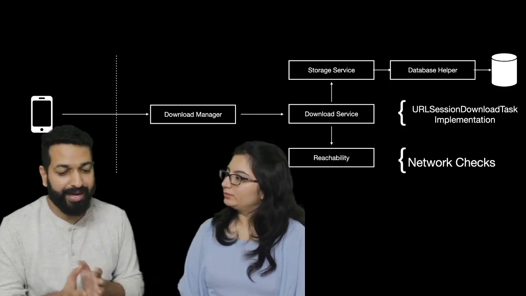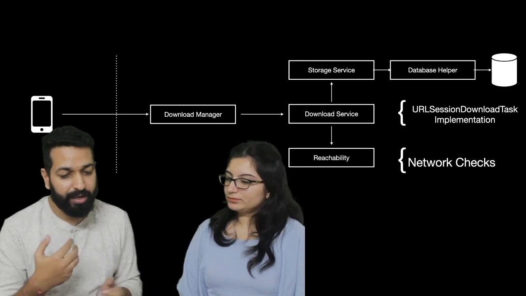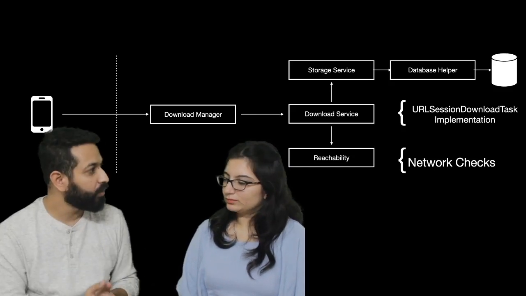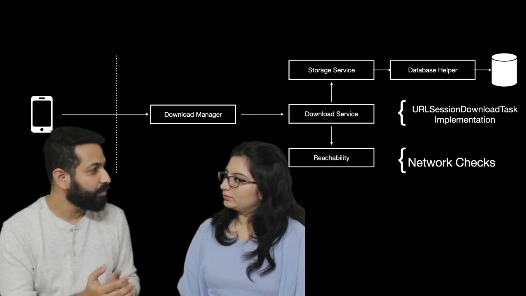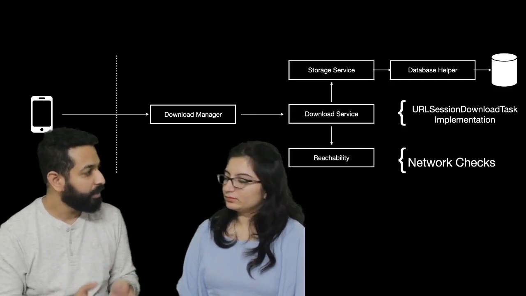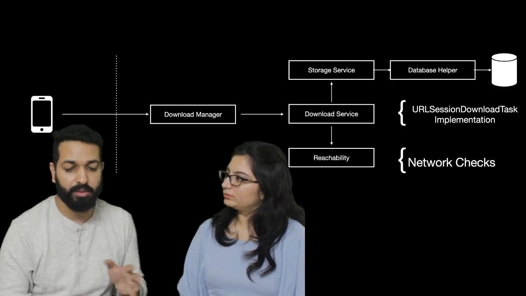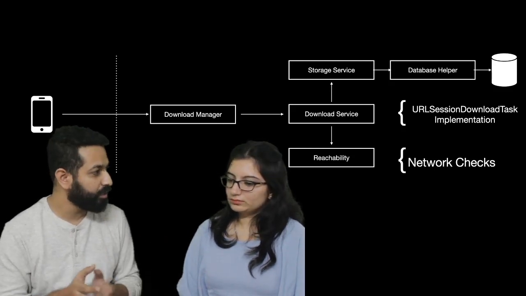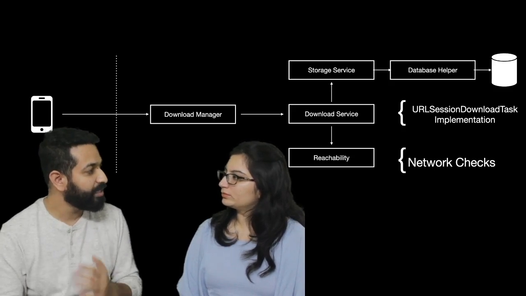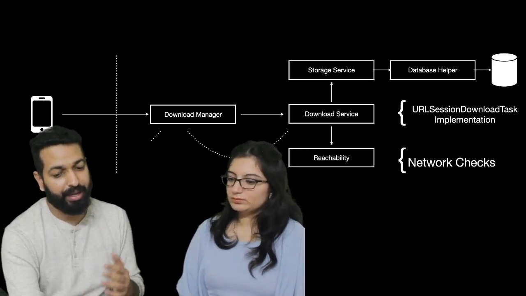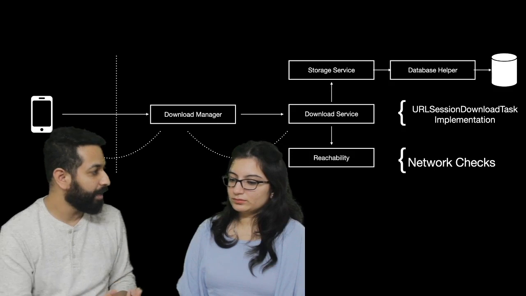Okay. So the idea is that whenever the client app adds any item into the download queue, they will add certain listeners. Basically, they will register some listener which will be receiving the callback. And the callback will start from the download service because the core implementation of the URL session download task is in the download service. So we can take it as the download service giving the callback to the download manager, and then it is giving the callback to the client app.